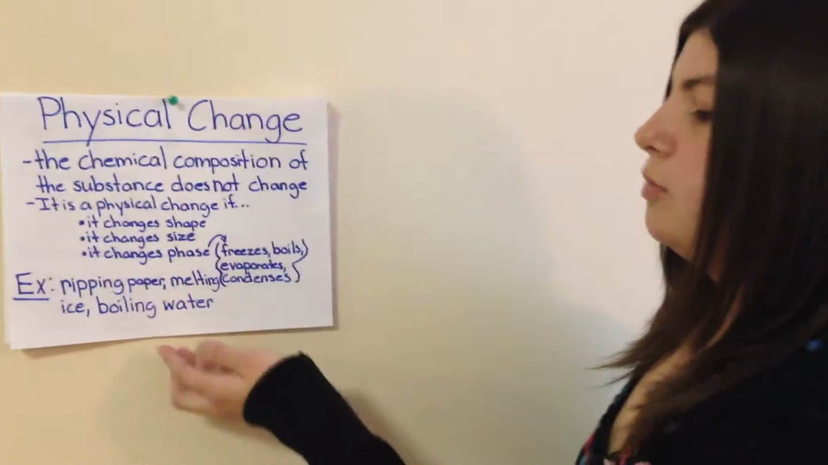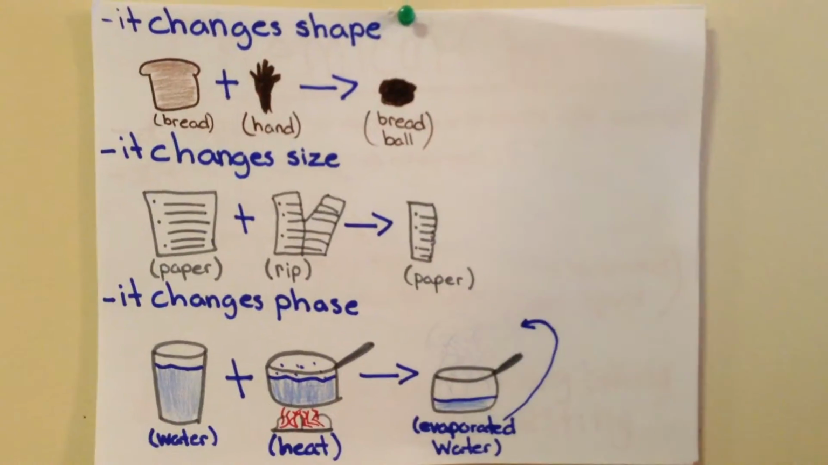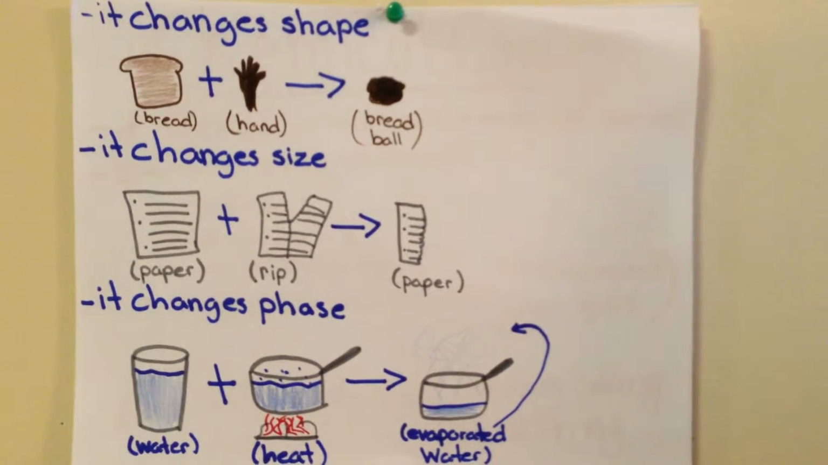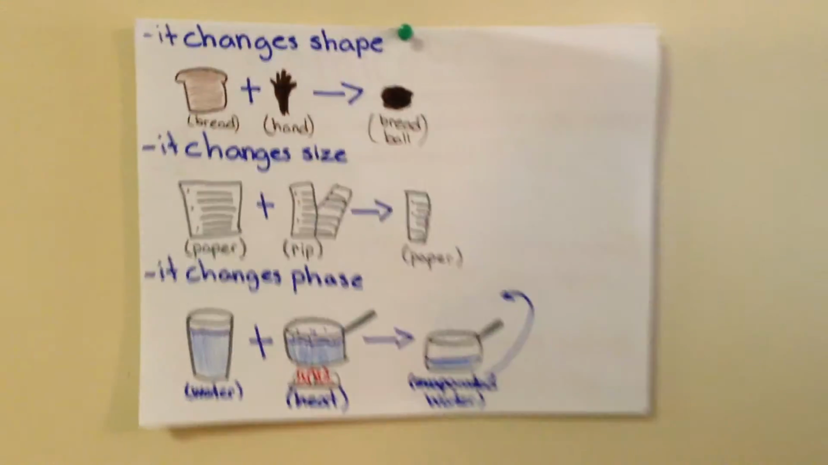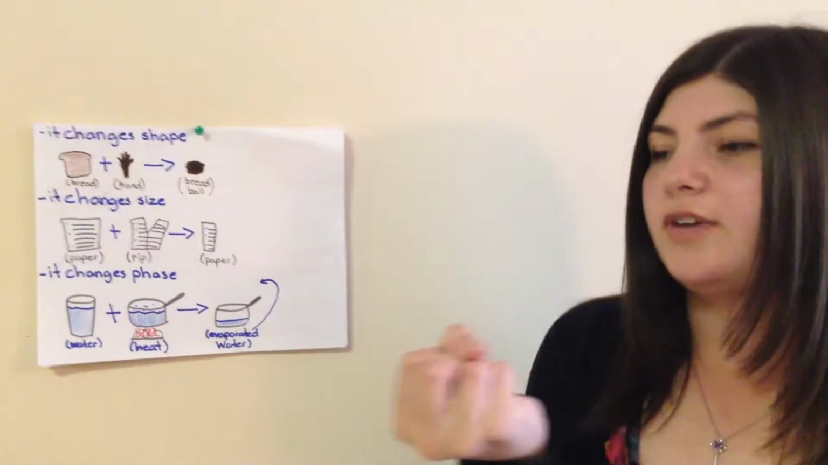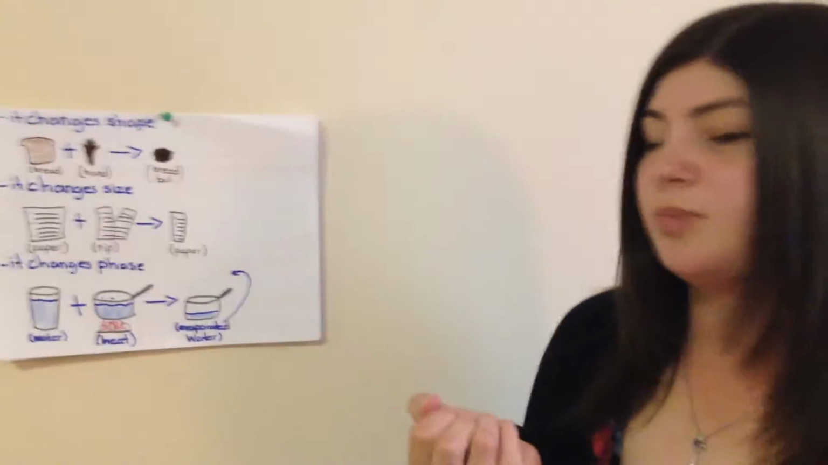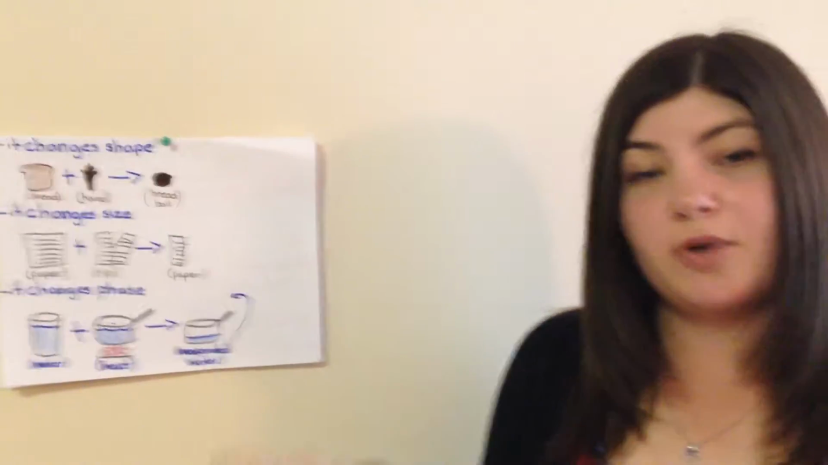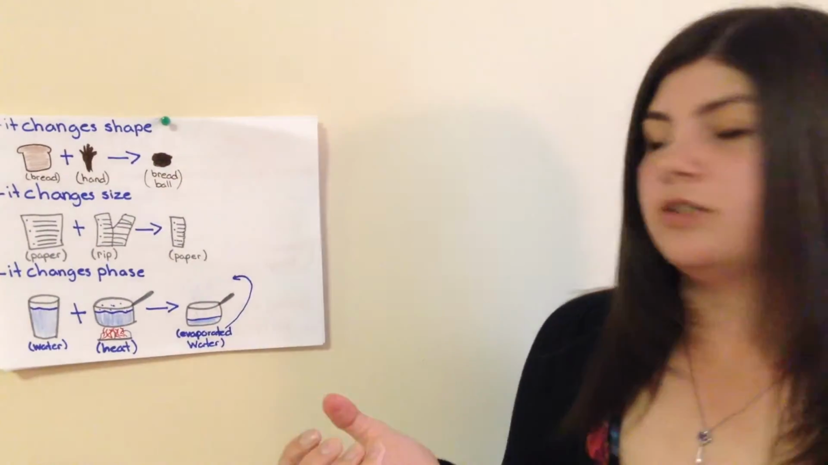Now we're going to look a little bit more closely at physical changes. So it's a physical change if it changes shape. An example of this would be if you have a piece of bread. So you take your piece of bread and you put it in your hand and you smush it up. What you've got there is a smushed bread ball. You haven't changed it from bread to anything else. It's still bread, but you've changed the shape of it. So that's a physical change.